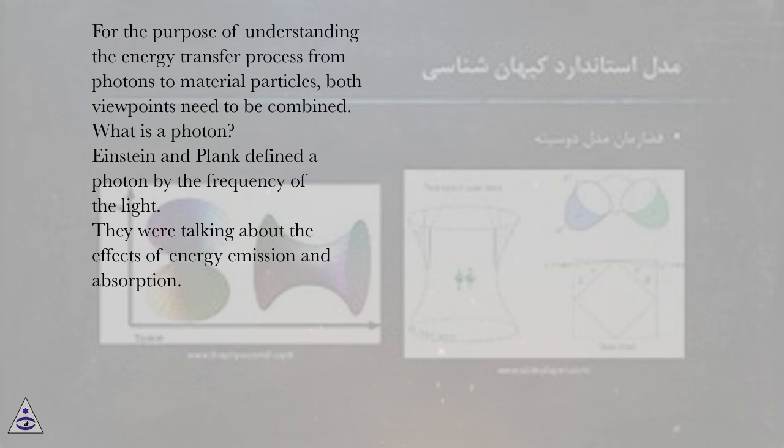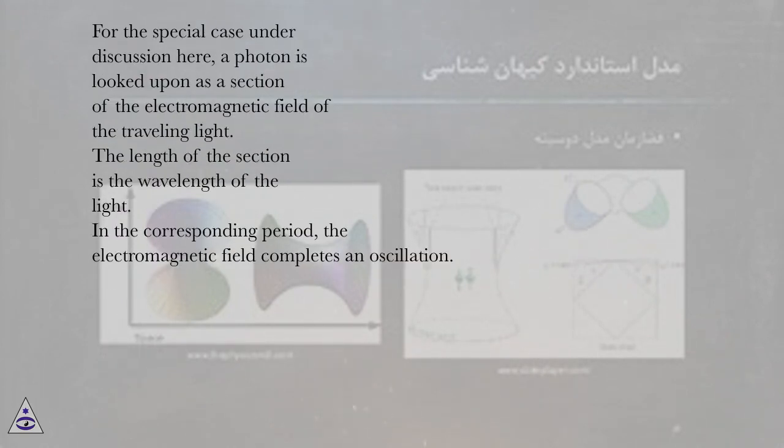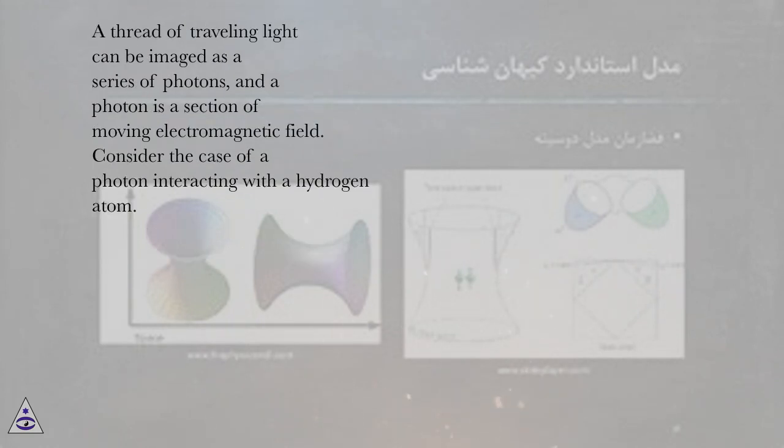What is a photon? Einstein and Planck defined a photon by the frequency of the light. They were talking about the effects of energy emission and absorption. For the special case under discussion here, a photon is looked upon as a section of the electromagnetic field of the traveling light. The length of the section is the wavelength of the light. In the corresponding period, the electromagnetic field completes an oscillation. A thread of traveling light can be imagined as a series of photons, and a photon is a section of